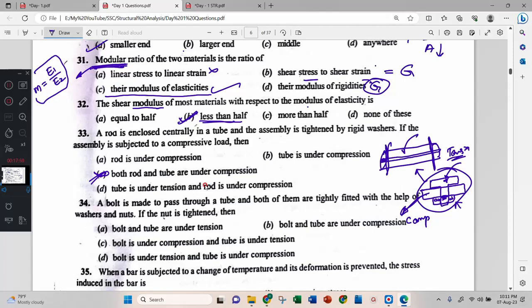Or 30, which one is the right answer? Then rod is under compression, tension, rod is under tension, no. Therefore we'll take this one alternatively, the tube is under tension, rod is under compression.